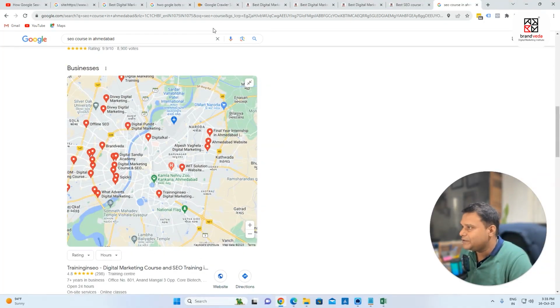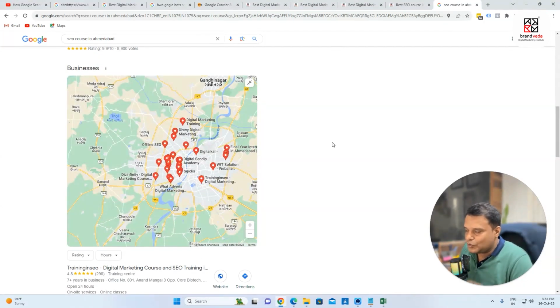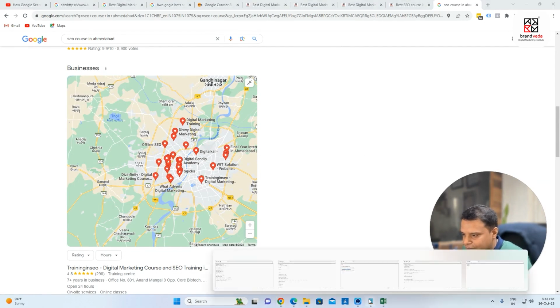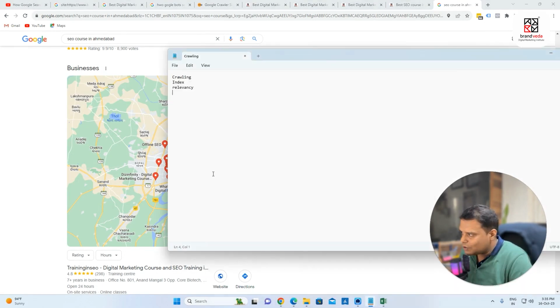So very important: Google is going to look at all the pages, and then finally their algorithms will work, which are the ranking factors, and then they finally show results. Now keep this in mind. Google also tracks your behavior as well, right? This is in a very simple format. I'm just giving you an idea.